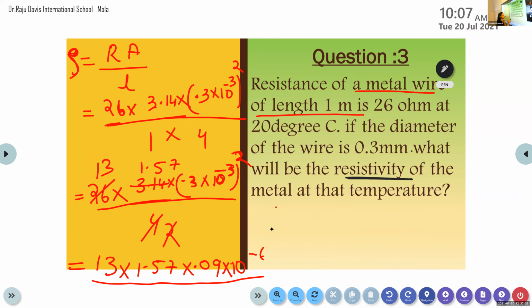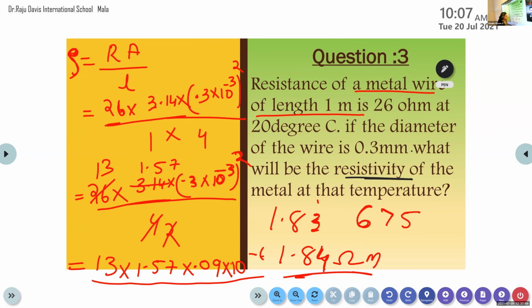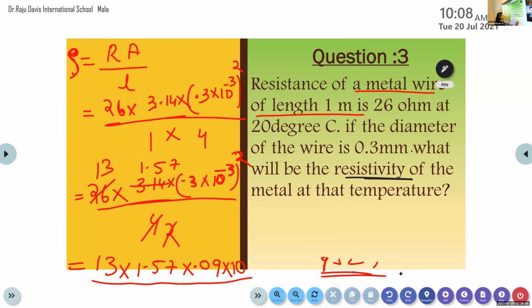Here also we can make the rounding of the digits. That is, if it is 1.836, if the next digit is greater than 5, then we can round off to the next largest digit. We are going to cut the 6 onwards. So here we are going to drop the number 6, and when we compare, the 6 is greater than 5, so we can write 1.84 ohm meter. I hope it is clear, right?